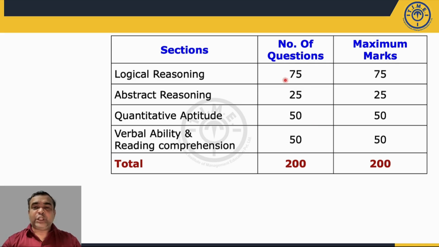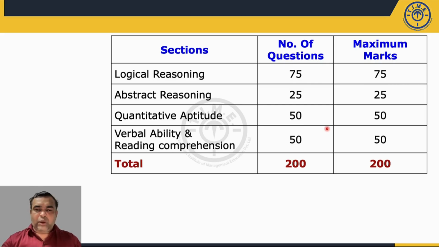However, in this logical reasoning section, out of these 75 questions, 11 questions were from the quantitative ability area. So 11 questions based on your maths part. For the people who have maths as a strong area, it was an advantage, but for the students for whom maths or quant is a weak area, it was a disadvantage. So out of this 75, 11 questions were of your maths part, 64 questions were of logical reasoning part, but such an abnormality was not observed in any other section.